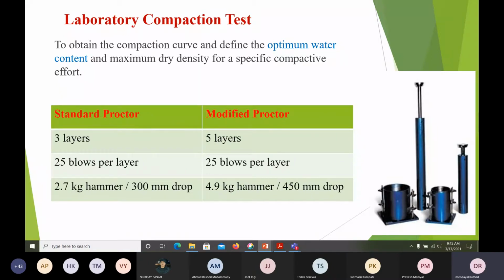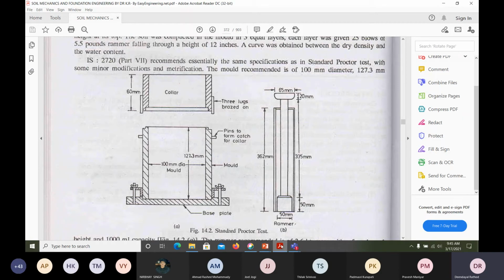How can we find out the bulk density from the dry density? How can we find out the dry density from the bulk density? What formula do we use? Dry density is equal to bulk density divided by 1 plus water content. Remember? It shows you people are not studying, okay?